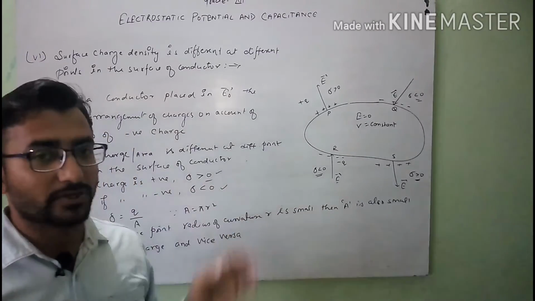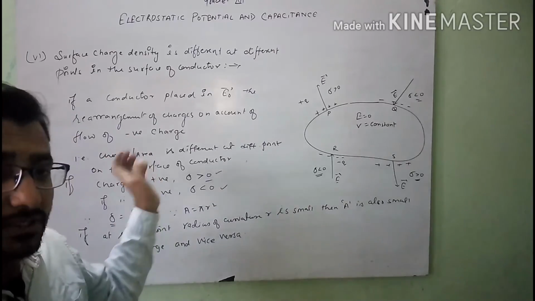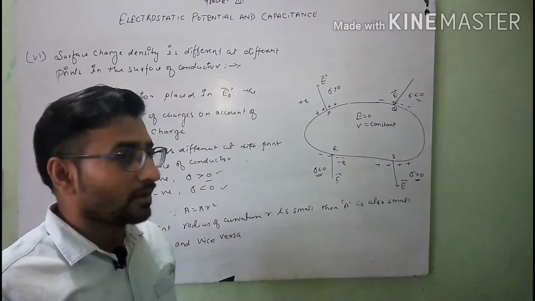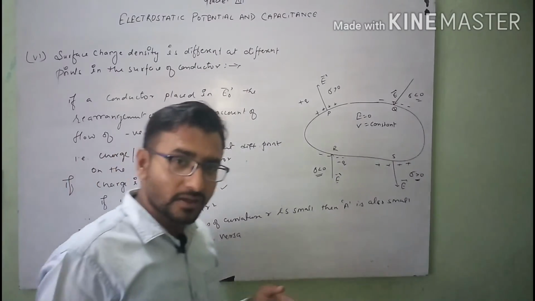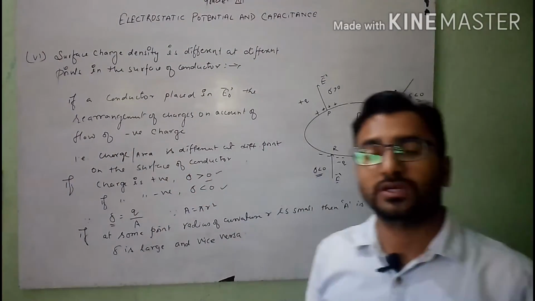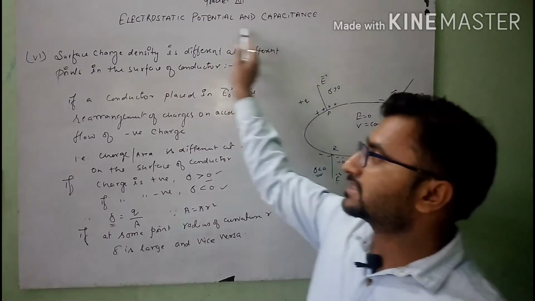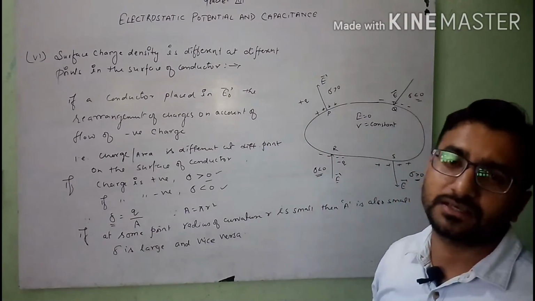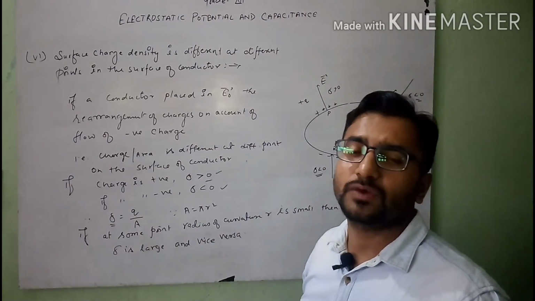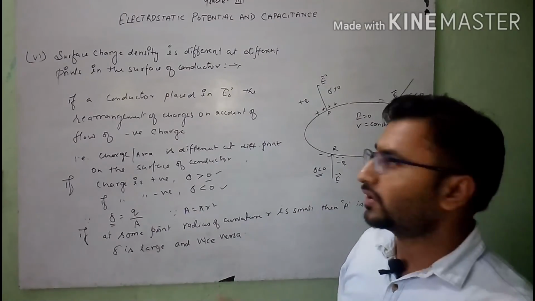So student, these 6 points are important for you to understand the electrostatics of a conductor. Try these 6 points at home with practice to understand the meaning of these statements in favor of a conductor when it is placed in an external electric field, and what the electrostatics of a conductor will be in these types of cases.